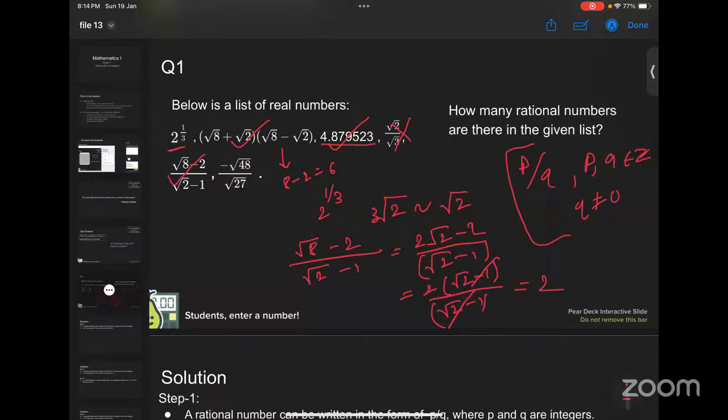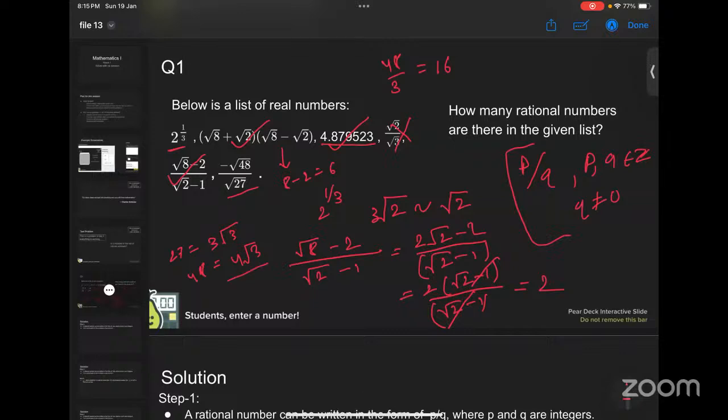Ma'am, the last number I think is irrational. This one? Yes, ma'am. Minus root 48 upon root 27. It solves out to 2 root 2 upon 3. 27 we can write as 3 root 3, right? Yes, ma'am. 48 can we express in terms of root 3? Yes, ma'am. It simplifies to 4 root 3. So if you divide 48 by 3, I think root 3 gets cancelled, no? Minus 4 upon 3, I think, right? So we will get 4 root 3 minus 4 by 3, right?